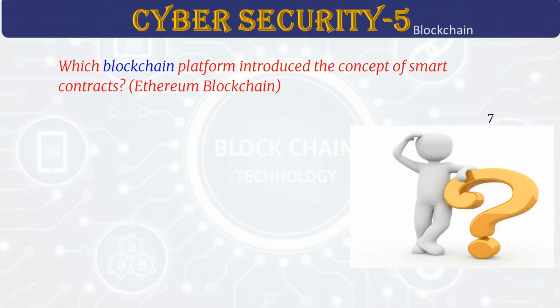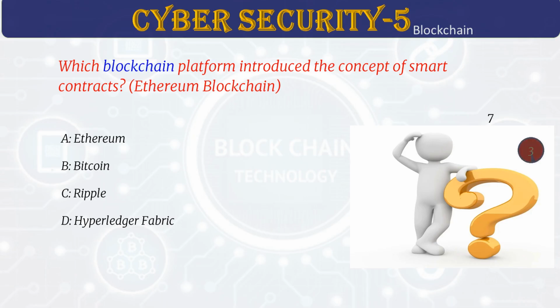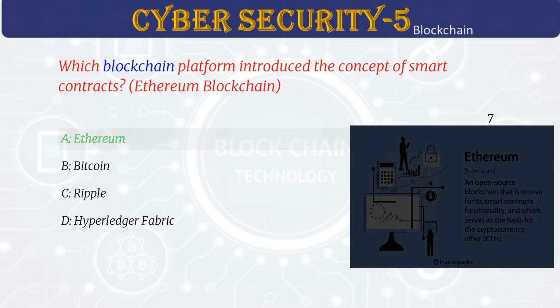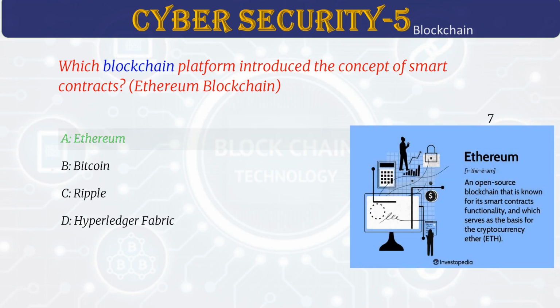Which blockchain platform introduced the concept of smart contracts? Answer A. Ethereum. Ethereum is a platform that lets people create smart contracts. These are agreements that automatically work when certain conditions are met. They help automate many tasks, not just payments.